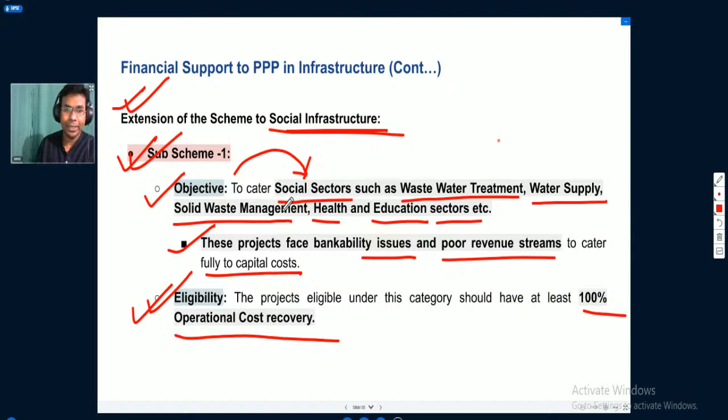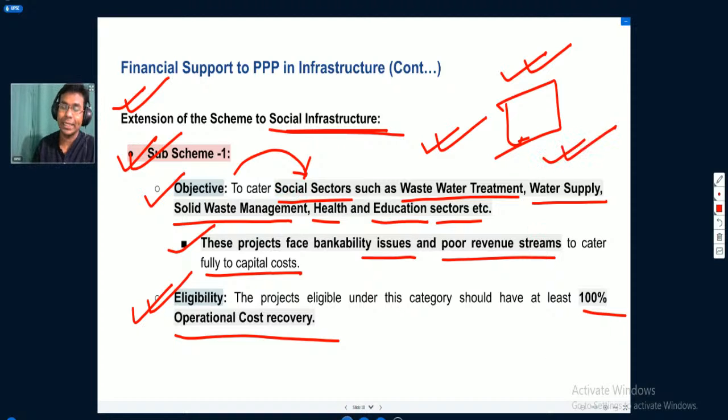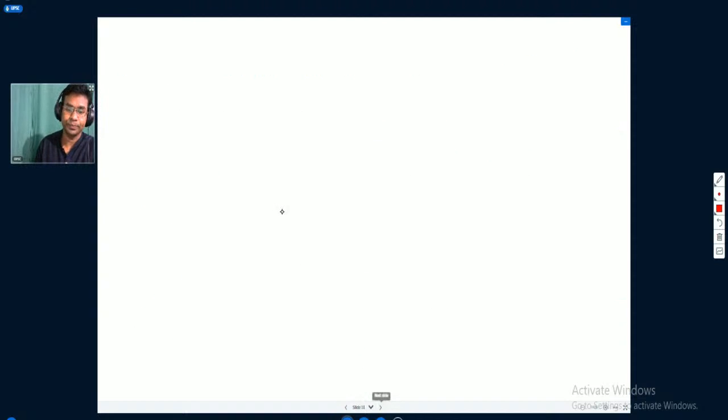Government is providing viability gap funding for the construction of the project. Once the project is constructed fully, these projects should be able to recover 100% of their operational cost. For running that particular project, whatever cost comes, these projects themselves should be able to recover those costs. This is the only eligibility under sub scheme 1.